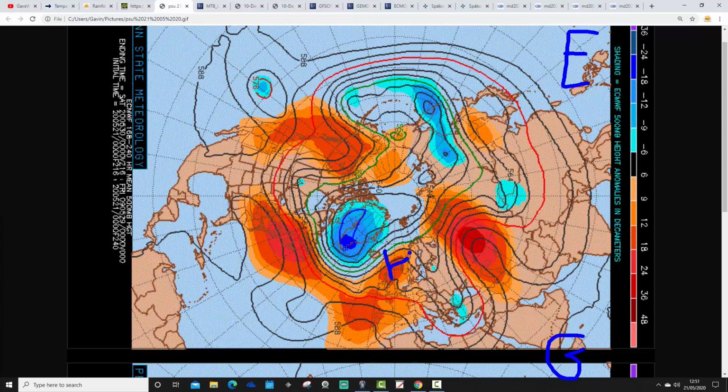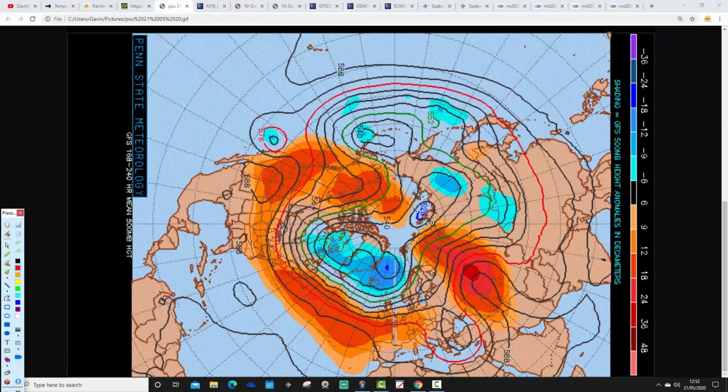You can see that with the ECM we've got this area of above average height sitting over the UK and out into the Atlantic as well. It also stretches to our north. Quite a deep area of low pressure up towards Greenland and Iceland. But we're on the warm side of the jet stream. The jet stream's pushing north, and we're still basically anticyclonic. So the ECM is more or less keeping us under high pressure through to day 10.